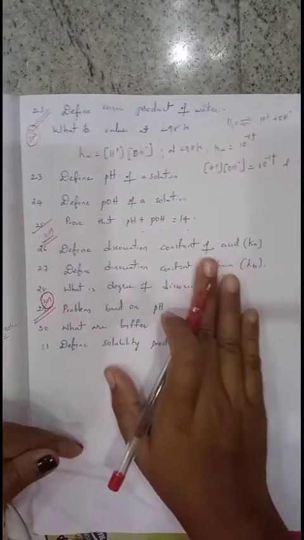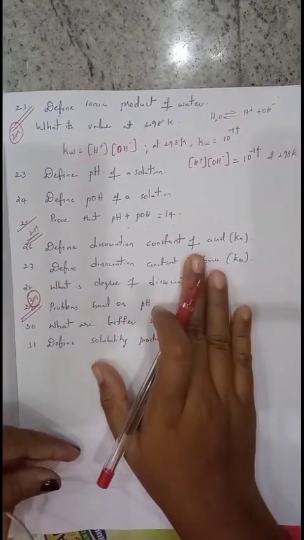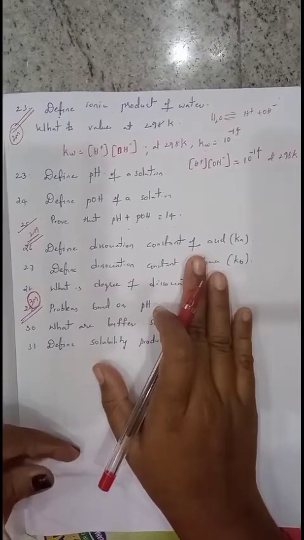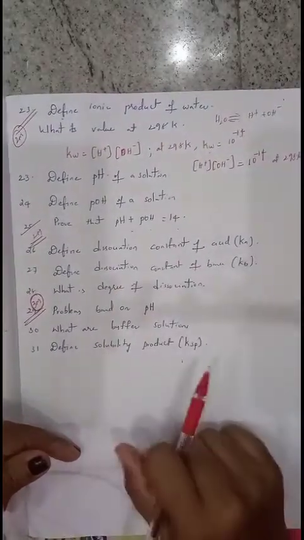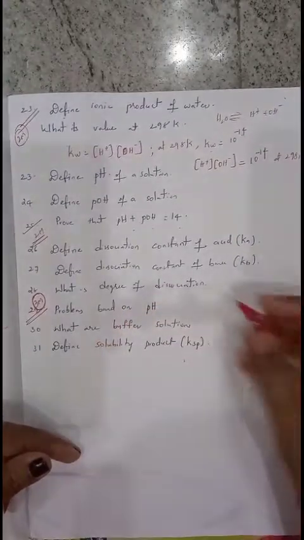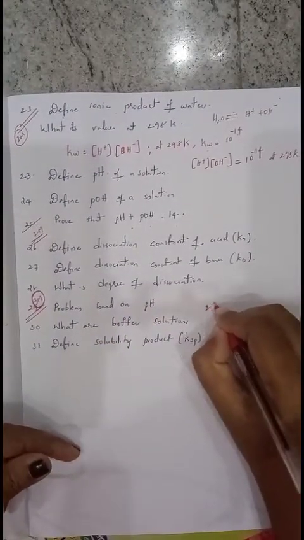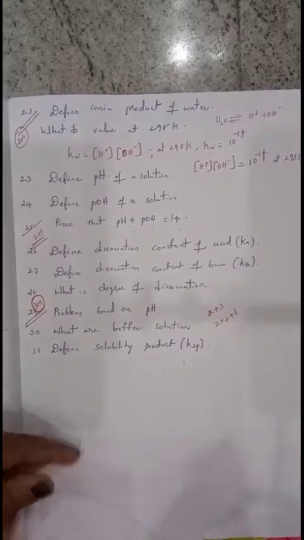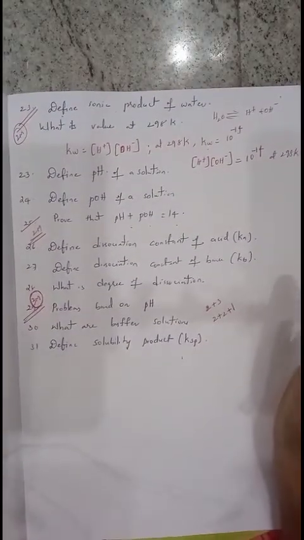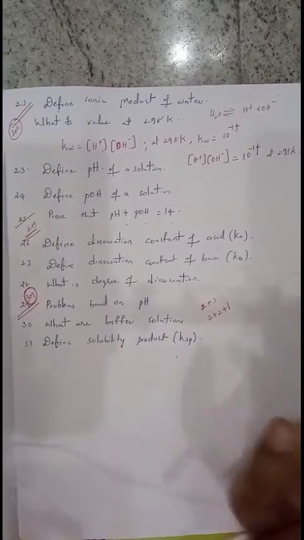Even this equilibrium chapter is an important concept. Total weightage of the chapter is 12 marks. You'll get one 2 mark question and two 5 mark questions. There is no direct 5 mark question, so it is in the form of 2 plus 3 or 2 plus 2 plus 1. That's it about the equilibrium and thermodynamics chapter. You just concentrate on these concepts.